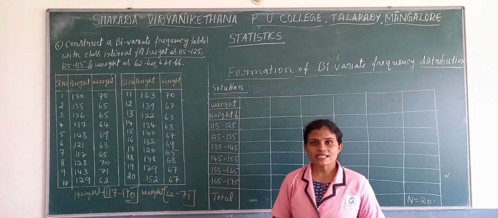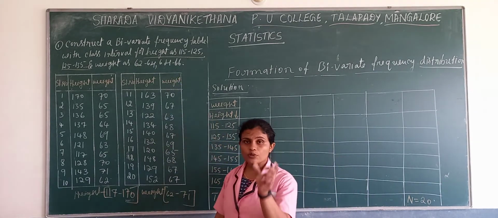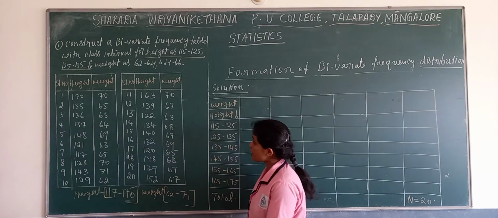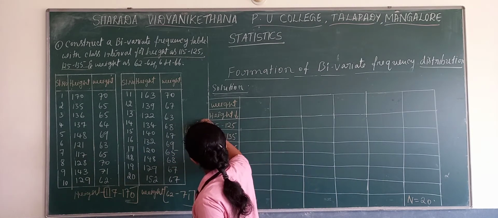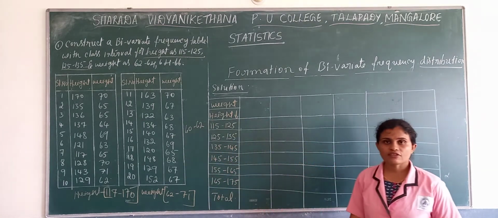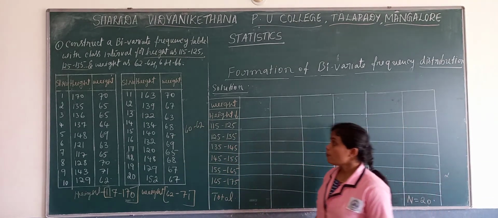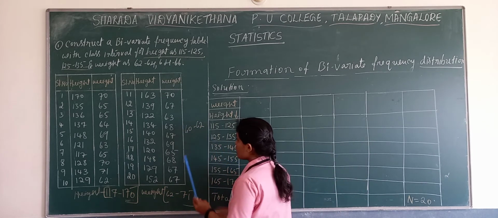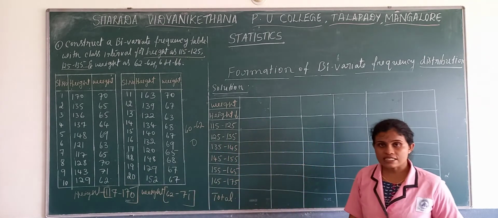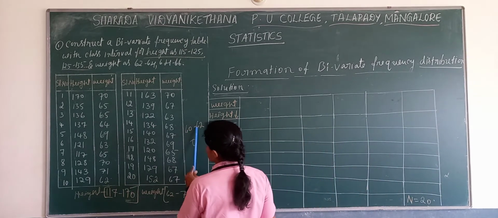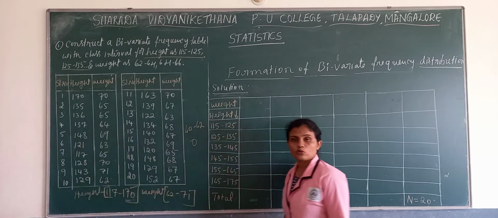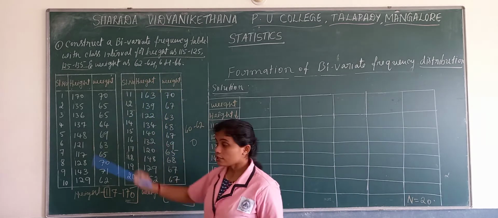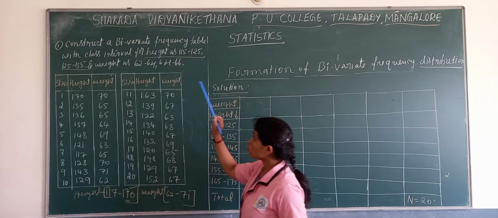Now here, as I said, the lower limit of the first class should be a multiple of 5. Multiple of 5 means they should have taken 60 to 62. They could have started from 60 to 62, but if they take 60 to 62, it won't get any of the frequencies. It will get 0. Is there any 61 there? No. But they did not take class intervals from 60 to 62. They left it. They have started from 62 to 64.